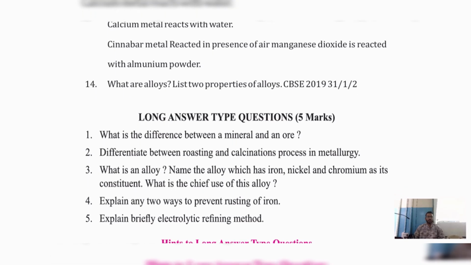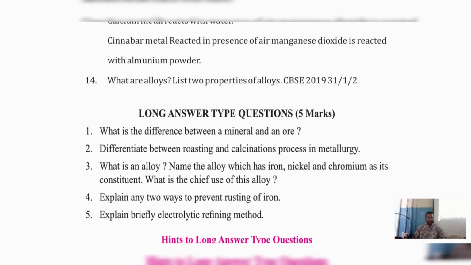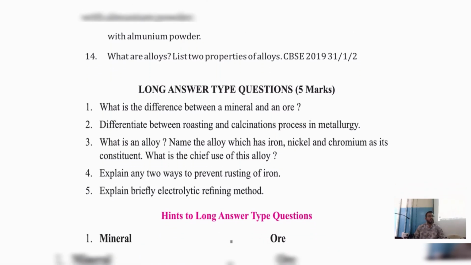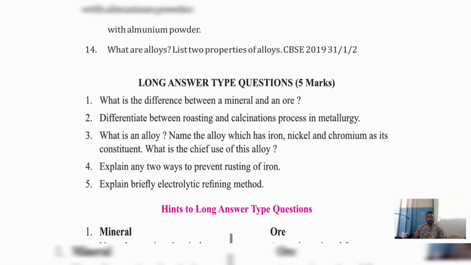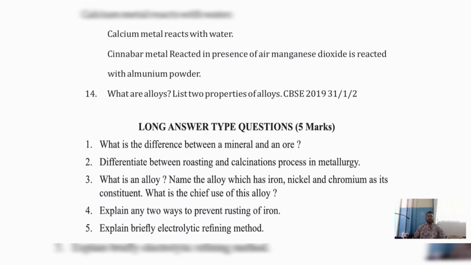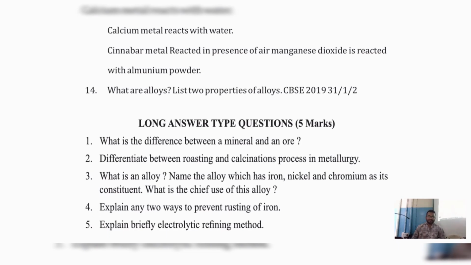Difference between mineral and ore, roasting and calcination, process in metallurgy. What is metallurgy? The process we use to extract pure metals is known as metallurgy. That is electrolytic refining or reduction method. The complete process is known as metallurgy. And these are the hints for long answers that I want from your side, the answers for all the long answers.